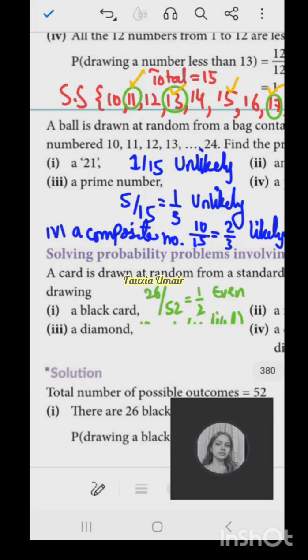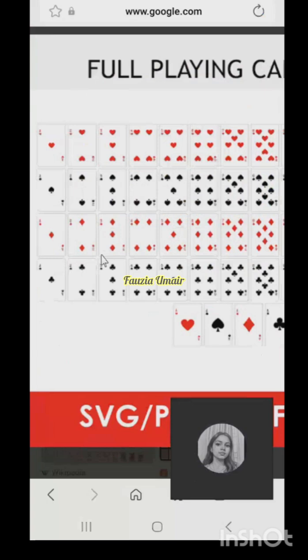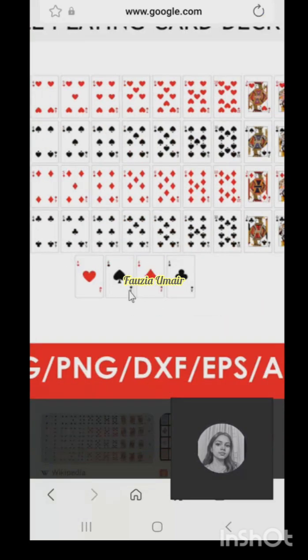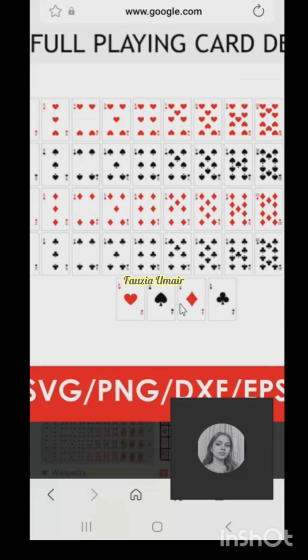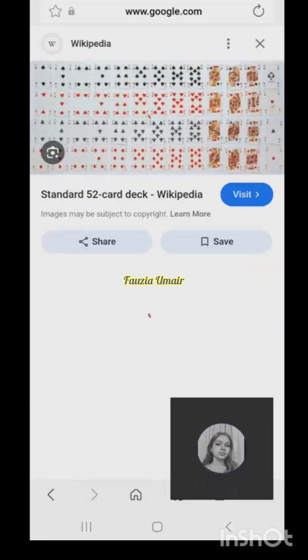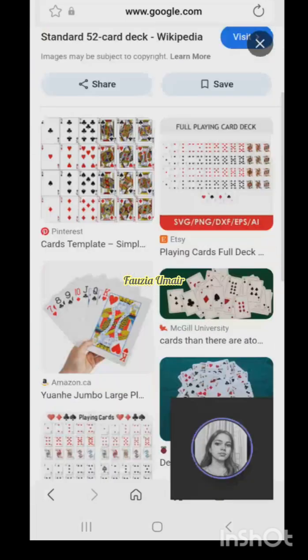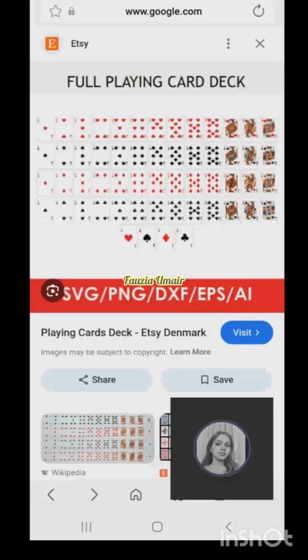Then now let's look at this one. A red ace. So let's see how many red aces are there. Dekhiye ye last wali row mein aces pade hue, A wale cards. Ye 4 cards jo pade hain. So how many are red out of these 4? Total A ke 4 cards hain in the deck. So 2 are black and 2 are red. Theek hai? So what would be the probability of picking a red ace?